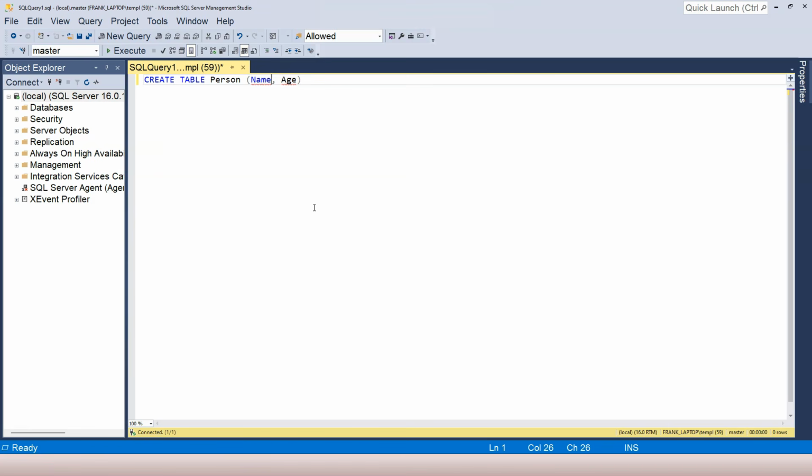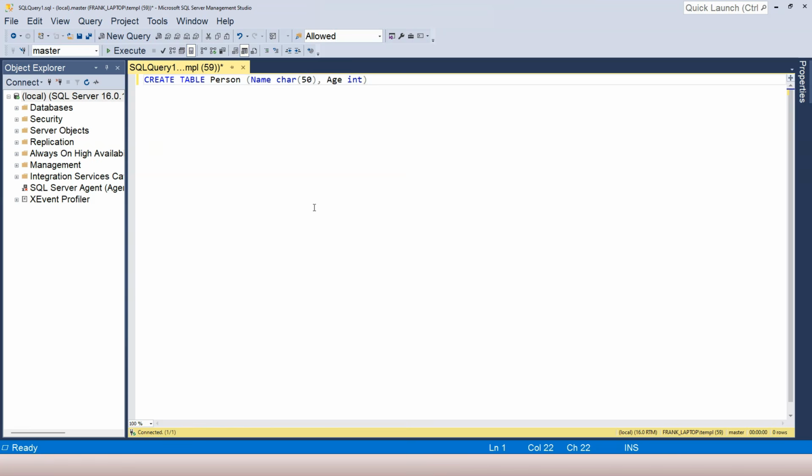Why? Because in the database, we need to specify the data type. Right? Here, the data type needs to be specified right after the column name. Here, the name of the person should be a string. We're going to use characters to represent the string, and the length of the character is going to be 50. And then age is going to be a number. So here I can say int, which represents integer. Now you can see the red squiggly line is gone.